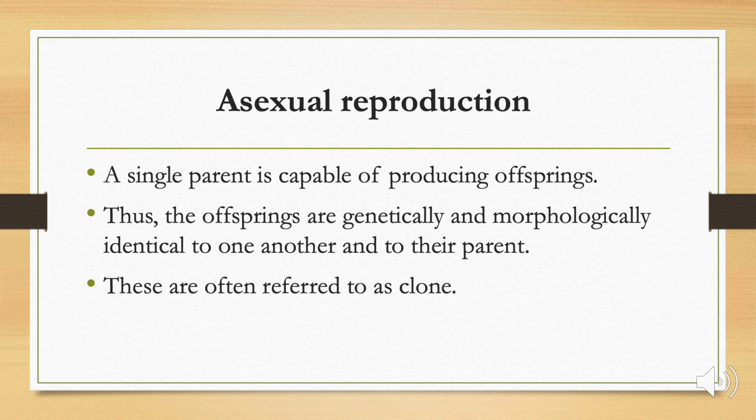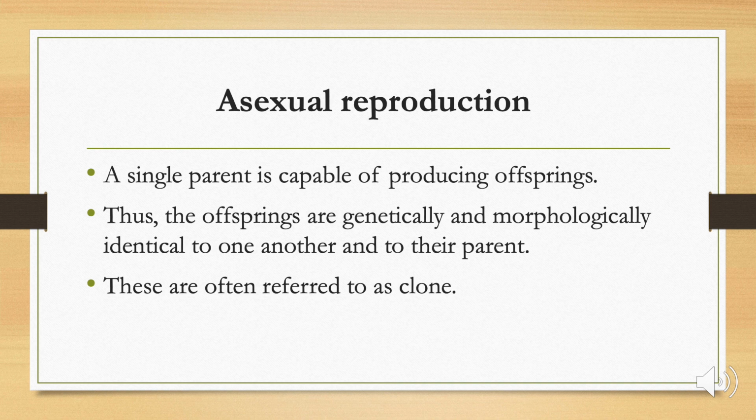In this mode of reproduction, only a single parent is involved. The single parent, or rather a single cell, is completely capable of producing a new individual or offspring. And these offspring are genetically, in their structure and traits, similar to the parent, and also to the other individuals produced along with them. So they are morphologically also similar, that is, their structure and shape are identical. That is why they are generally referred to as clones, meaning identical copies.